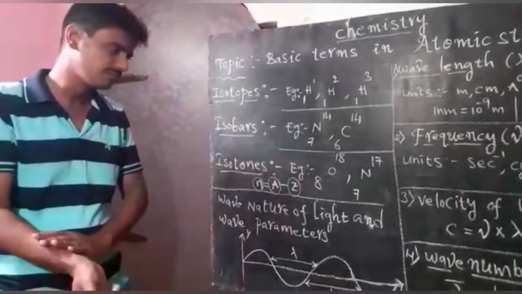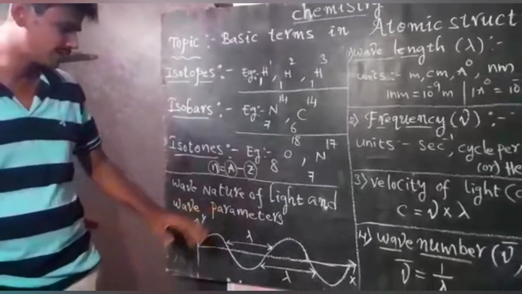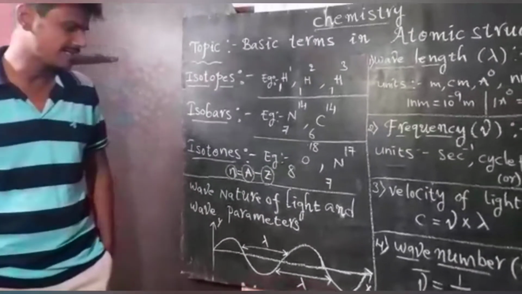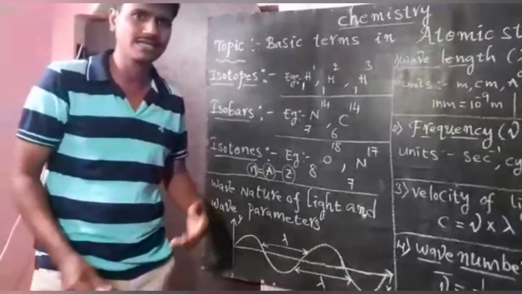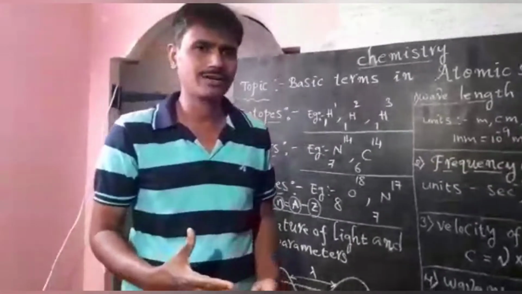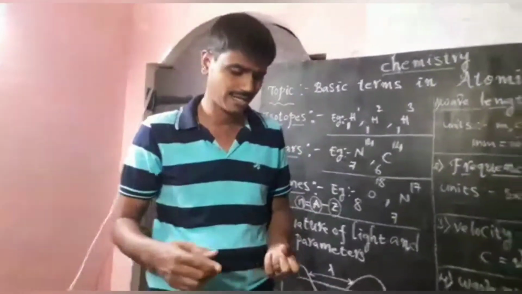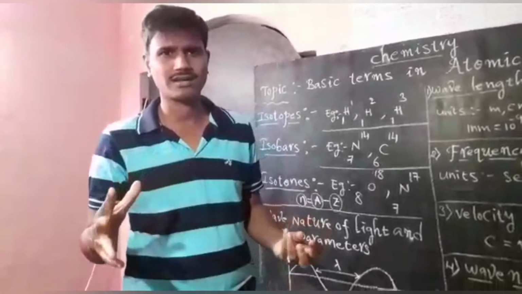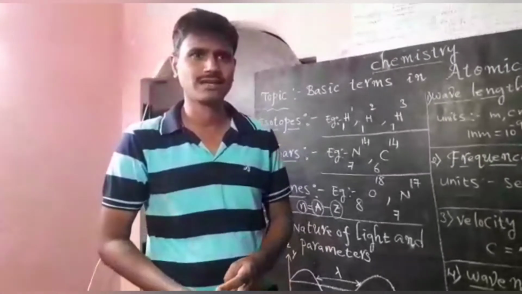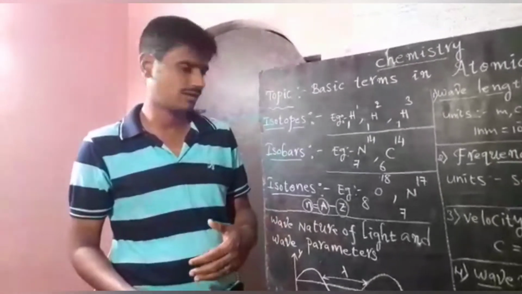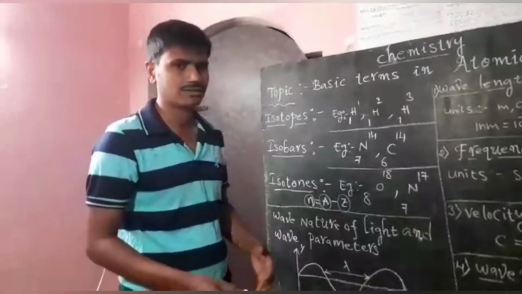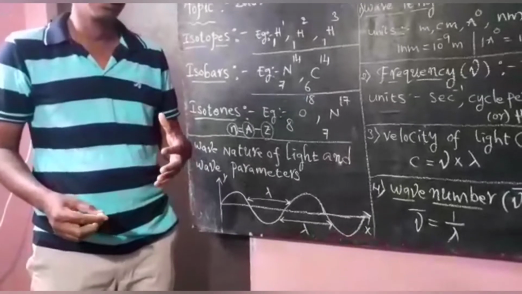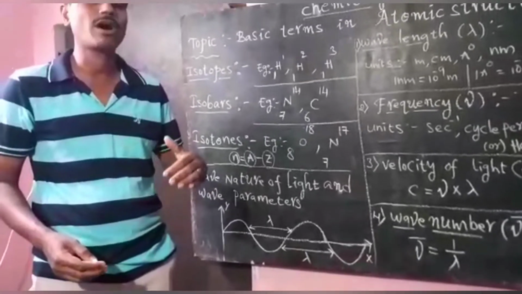Next our topic is wave nature of light and wave parameters. Generally we use different light energy resources like UV ray, X-ray, gamma ray, and cosmic ray. These light energy resources travel in the form of waves.